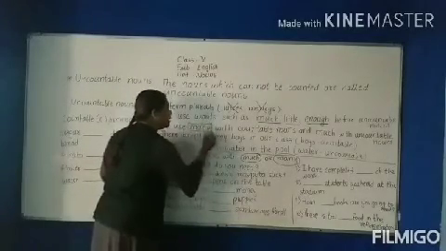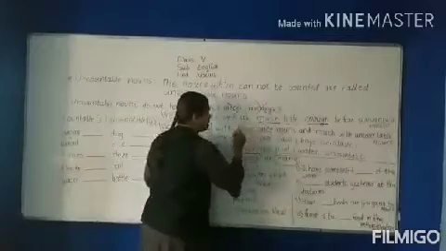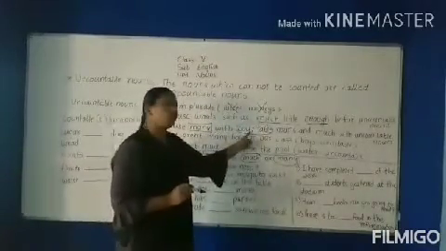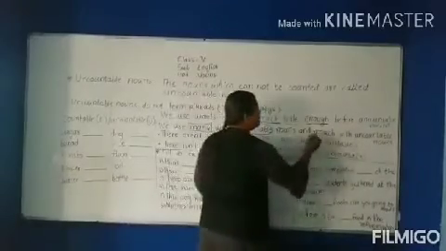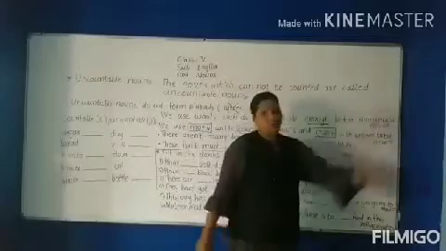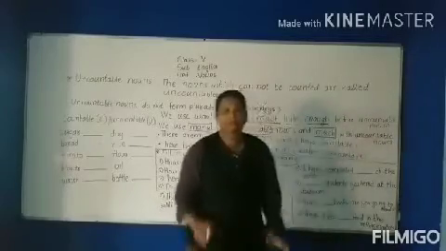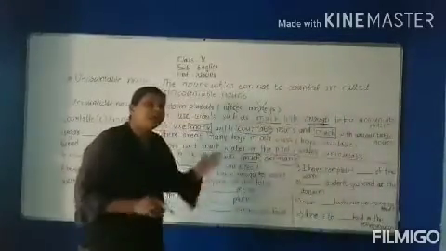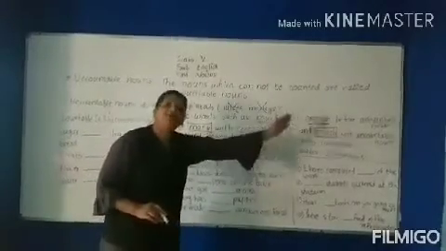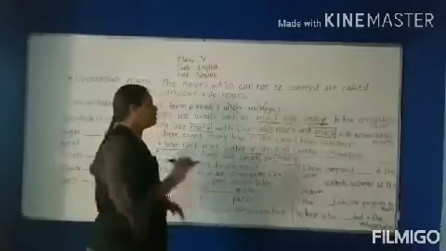We use many with countable nouns, as we have learned, and much with uncountable nouns. Are you getting me? We use many for countable nouns and much for uncountable nouns.